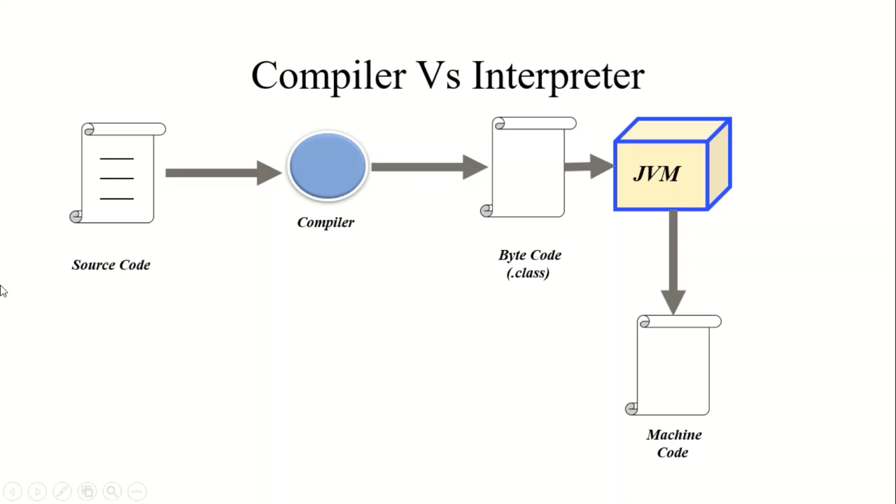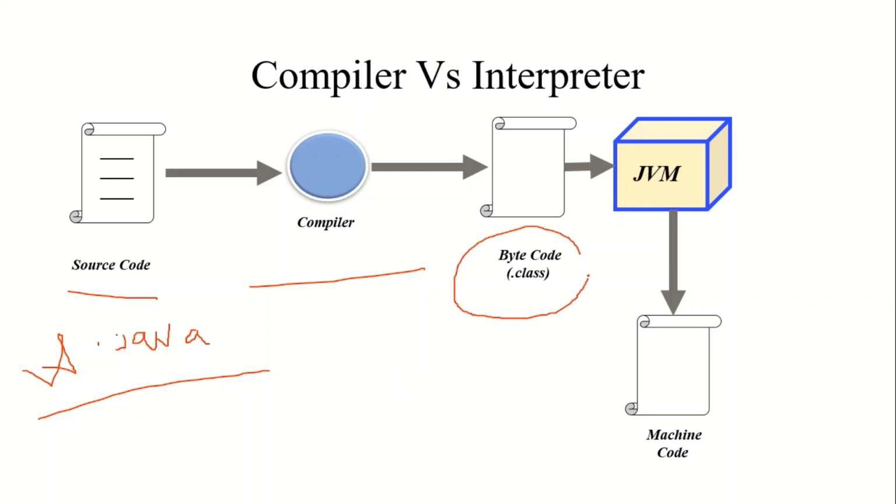To understand this, start from a source code. Say this source code is written in Java. Therefore, the extension of this source code will be definitely .java. Say the name of the file is A and the extension is .java. Now, whenever this file is written as a source code, it is compiled by the compiler. And compiler is responsible for generating a bytecode.